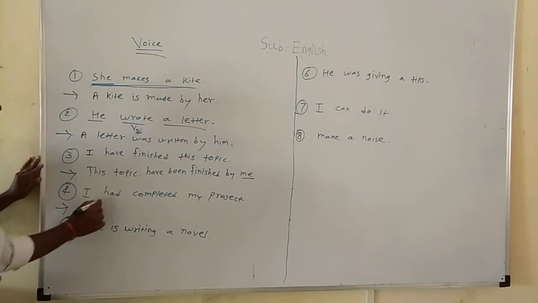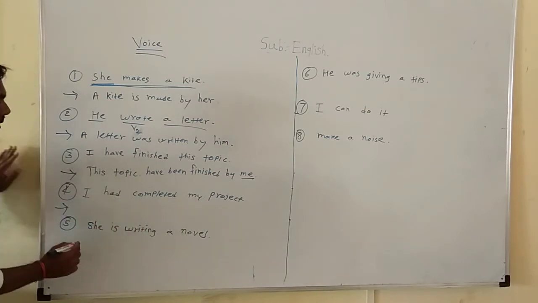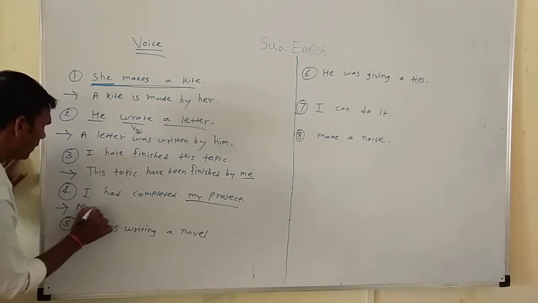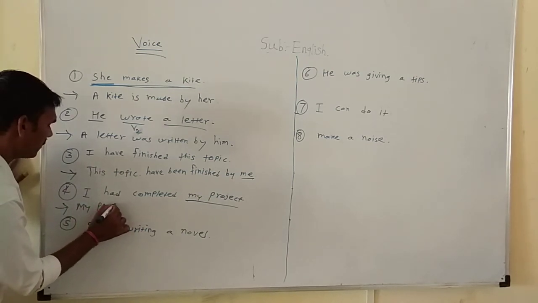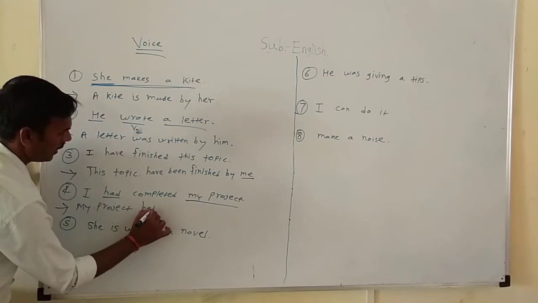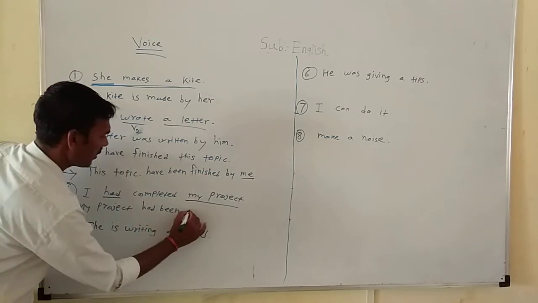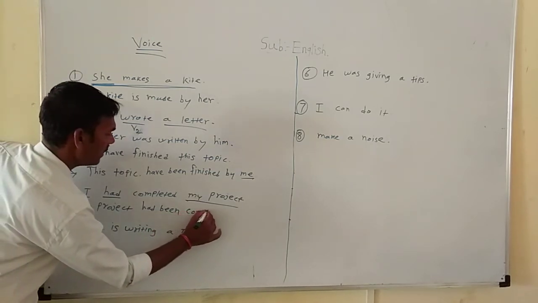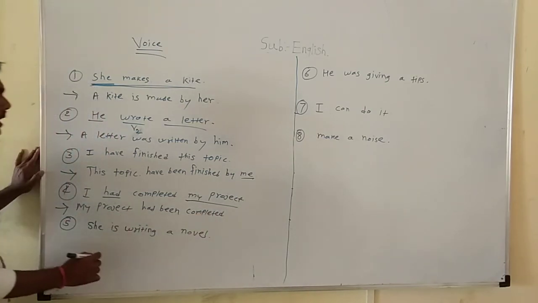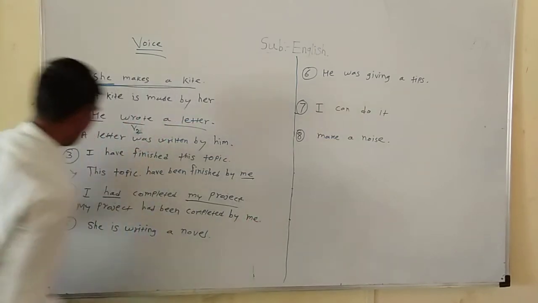Next, the sentence is in past perfect tense. Let's take the object, my project. My project had been completed by me.